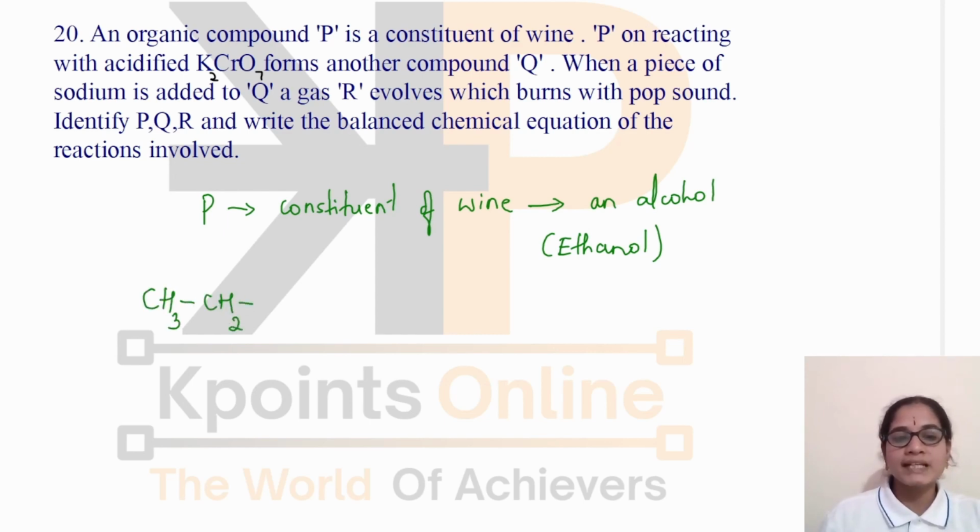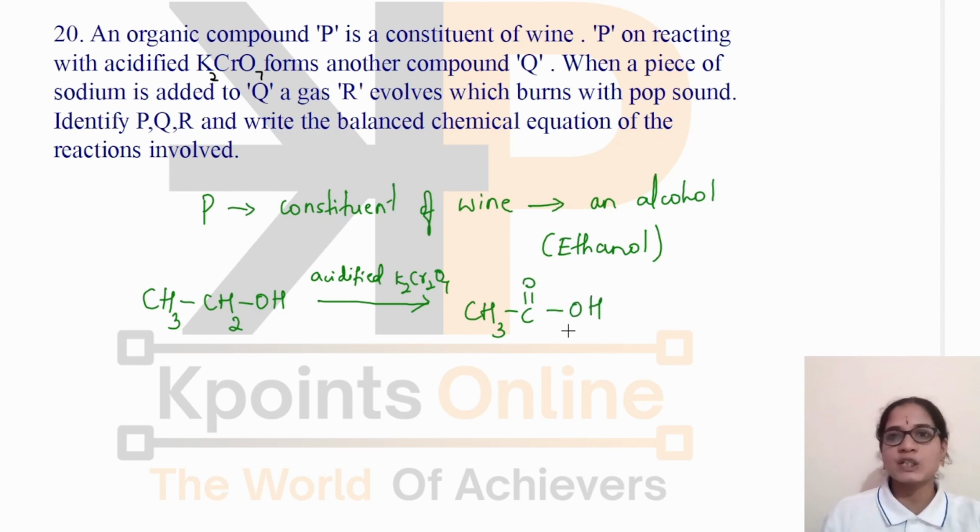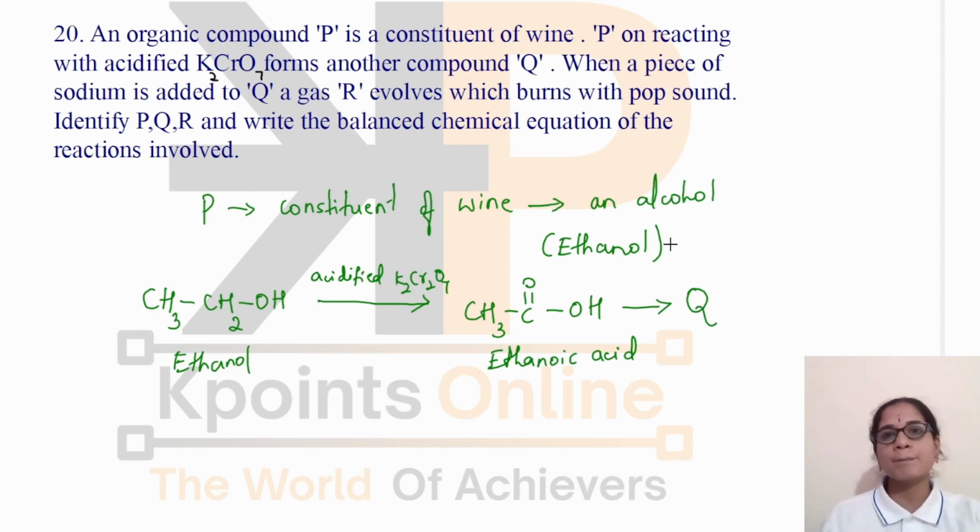When we make the reaction of ethanol in the presence of acidified K2Cr2O7, what is this? This is an oxidizing agent. Acidified K2Cr2O7 is an oxidizing agent. What happens? The oxidation of ethanol takes place to form ethanoic acid. There is a formation of ethanoic acid here. This is ethanoic acid. This is ethanol. And they have given the compound Q is formed, which means this is Q. We have found out P as ethanol and Q as ethanoic acid.